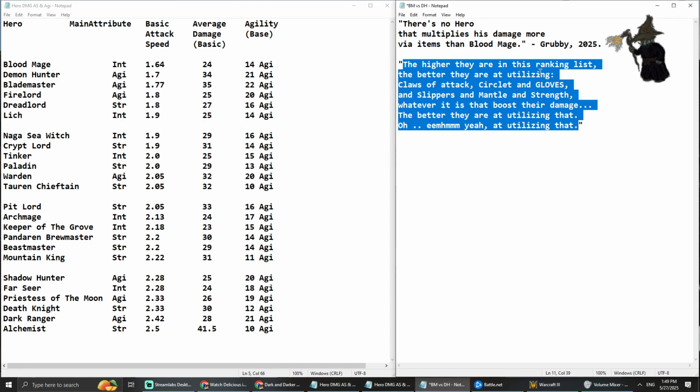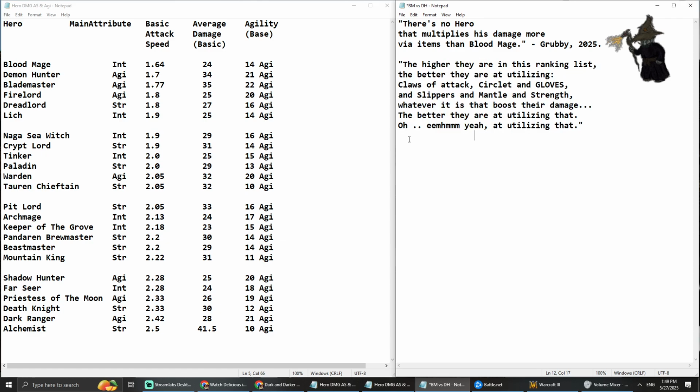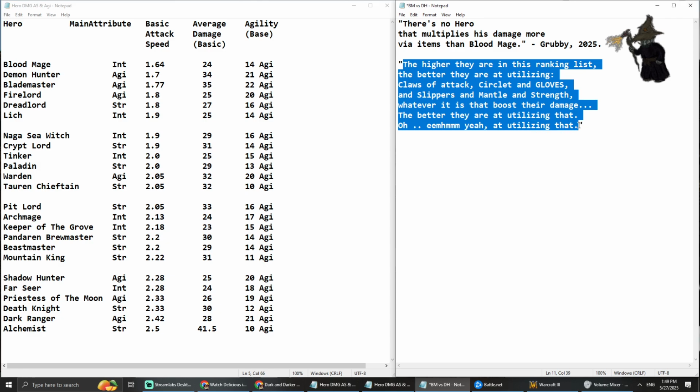He says the higher they are in this ranking list, the better they are at utilizing Claws of Attack, Circlet, and Gloves, and Slippers, and Mantle, and Strength, whatever it is that boosts their damage. The better they are at utilizing that. That is exactly the quote, what he said some time ago on his stream.